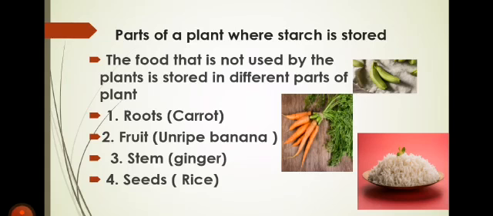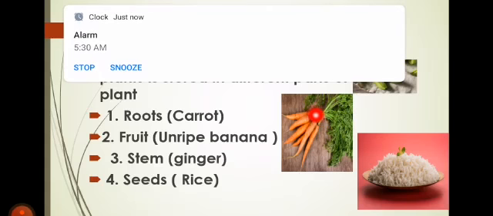Now look here. Root. What is a root? Root is the underground part of the plant. You notice that a carrot grows inside the earth. So what is the carrot? Carrot is the root of the plant. Look here in the picture. Here are the leaves of the carrot and it has a very short stem at the top.